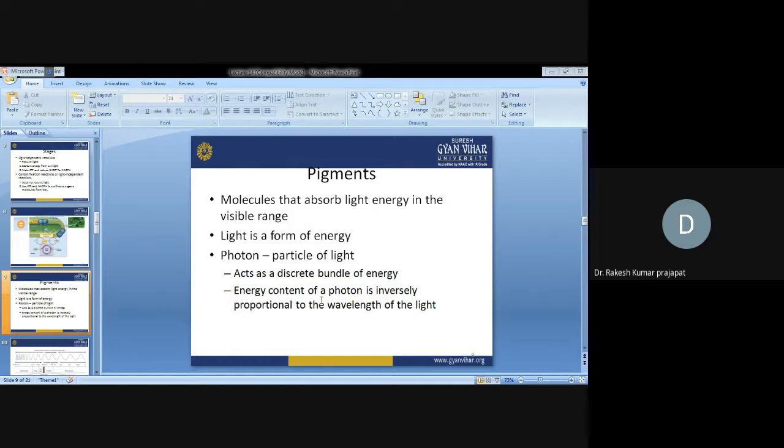Pigment molecules absorb the light energy in the visible range. Light is a form of energy. Photons, the particles of light, act as discrete bundles of energy. The energy content of a photon is inversely proportional to the wavelength of the light.